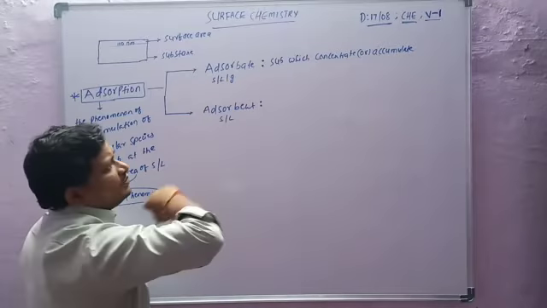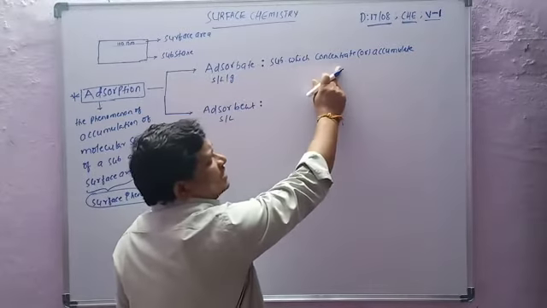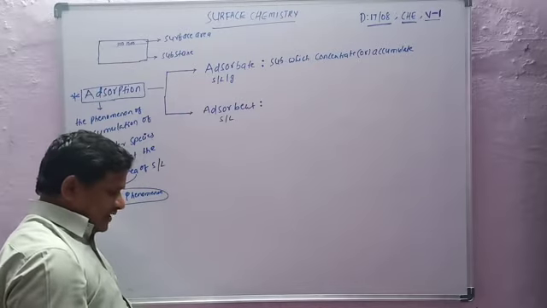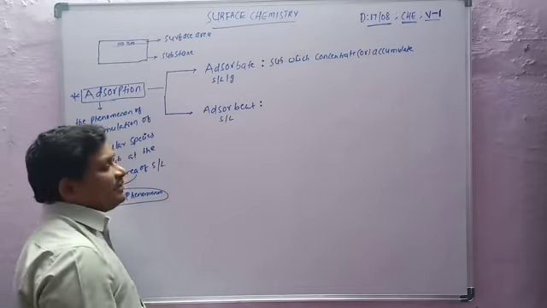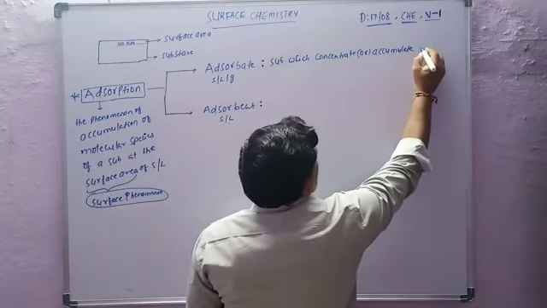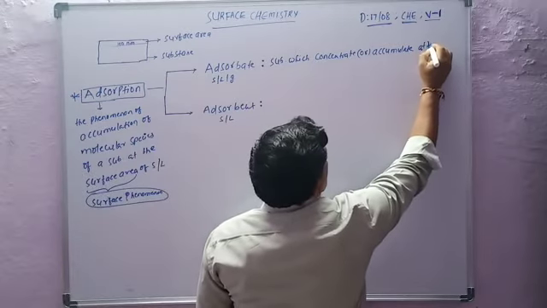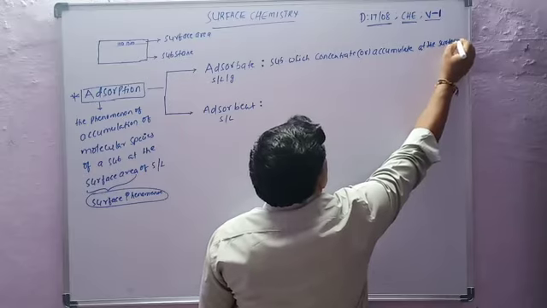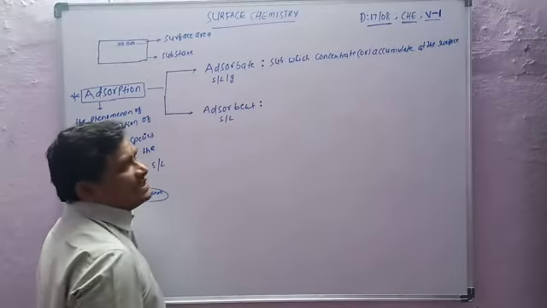So adsorbate means the substance which accumulates at the surface.